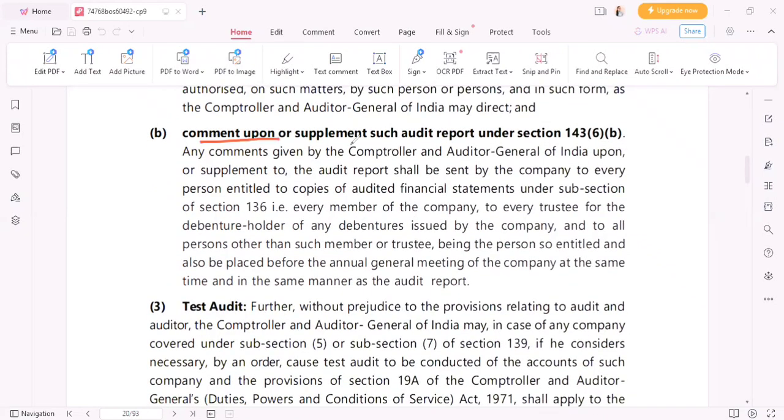आगे बढ़ते, कमेंट अपॉन और सप्लीमेंट सच ऑडिट रिपोर्ट. So CNAG can also comment upon, okay, and it can also supplement such audit report. Any comments given by CNAG, the audit report shall be sent by the company to every person entitled to copies of audit. So what happens is CNAG can comment on any audit report, and such audit report will be sent by the company. So here CNAG is not responsible to show the audit report to its members, to its shareholders. Who is responsible here? Company is responsible.